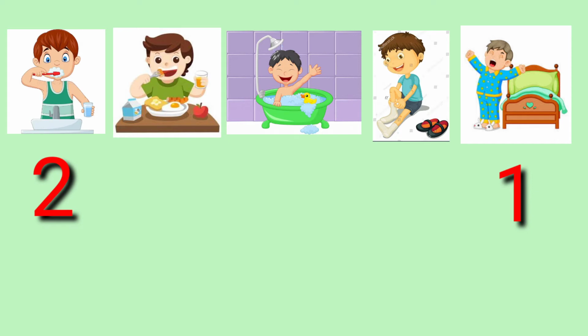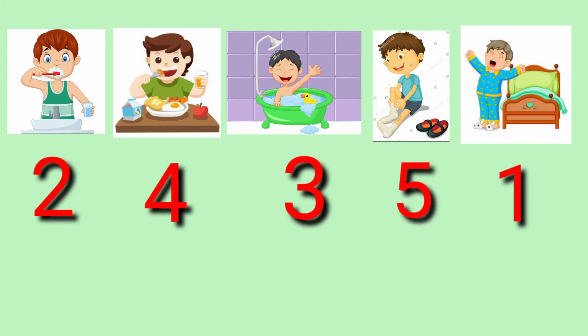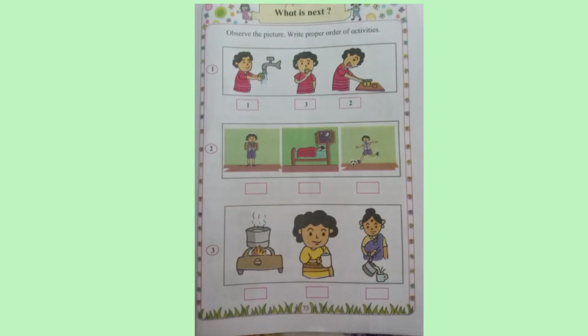After brushing your teeth, what do you do? Yes, you have a bath. So, the third activity is boy is having a bath. Then fourth activity is having breakfast. Then you put on your shoes to go to school. Correct? So, this is the proper order of the activities. Understood? Now, take out your textbooks, page number 73.